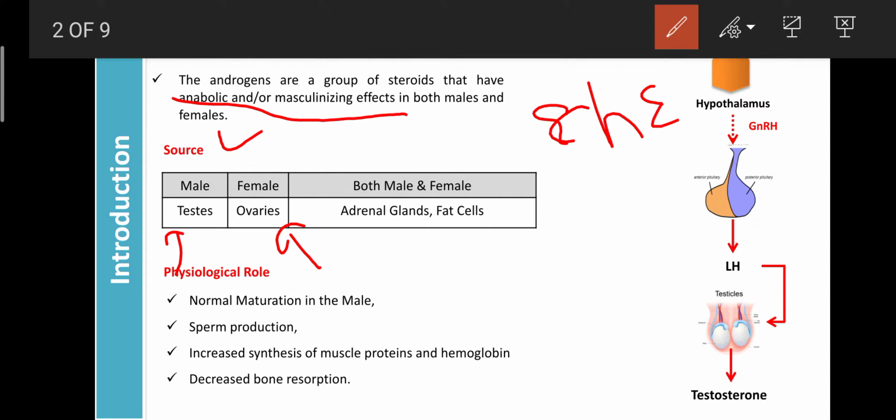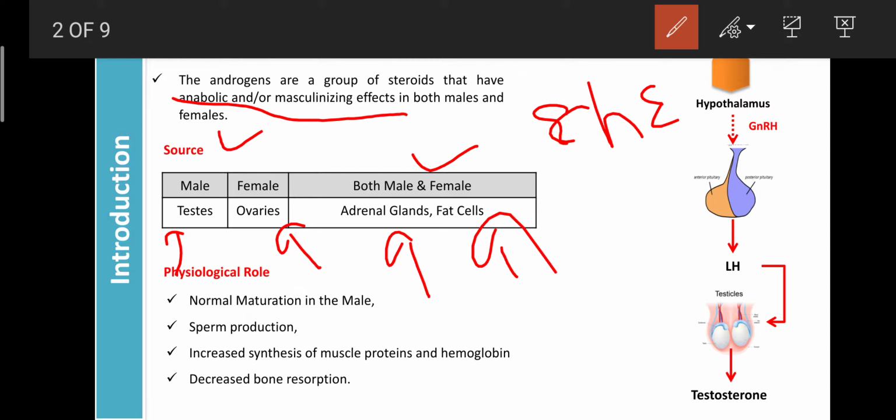But in both male and female, the adrenal glands and the fat cells are sources for the synthesis of androgen. So these are the various sites from which androgens are secreted: in the male, the testes, adrenal gland and fat cells; in the female, the ovaries as well as the adrenal gland and fat cells.